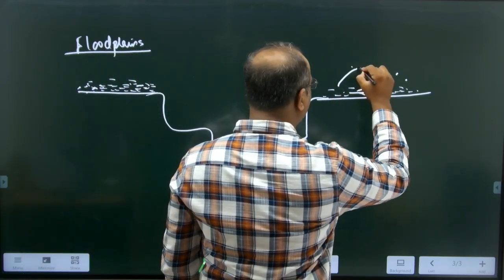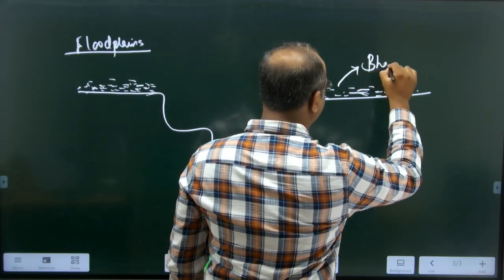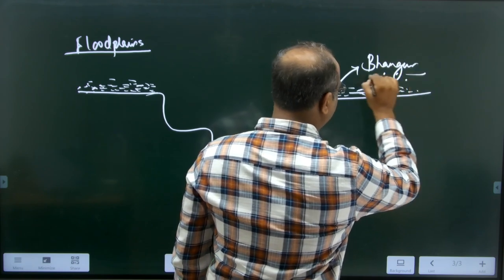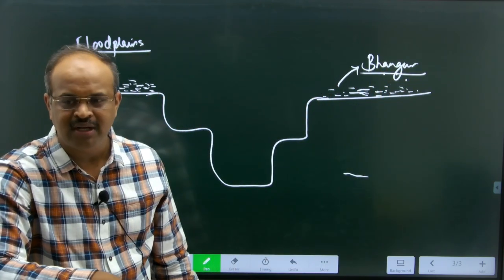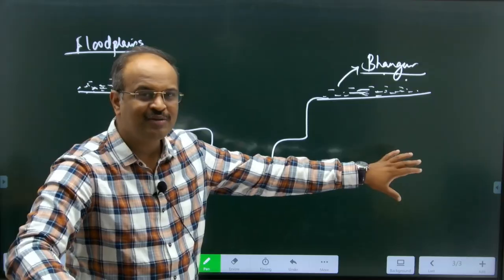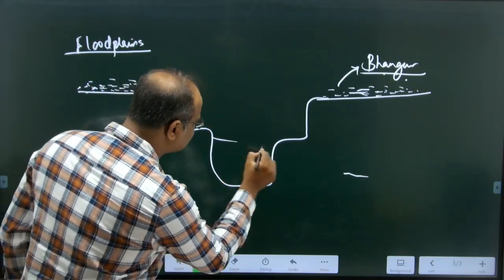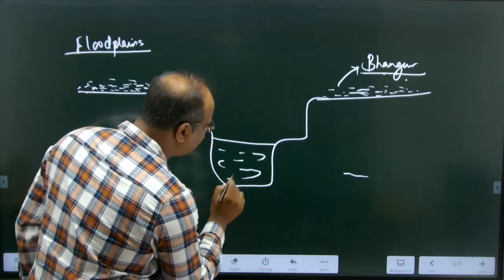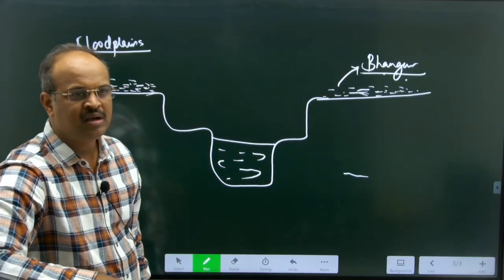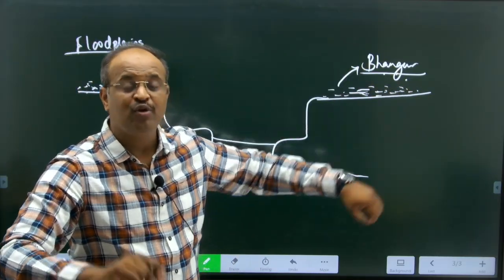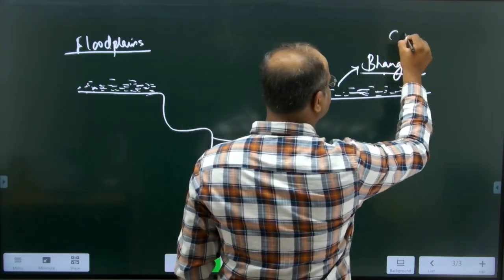Because of that, this is the Bhangar, old alluvial soil. And as it is old alluvial soil, sedimentation doesn't take place in this region. Why? The river has come to this level, and the flood water cannot reach this region. So it is called Bhangar, where you can see calcareous deposits.